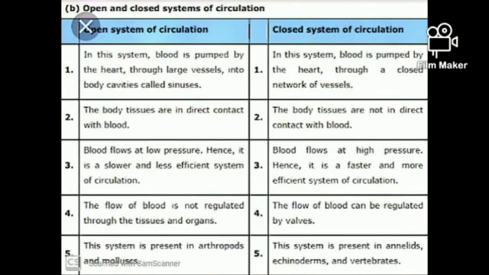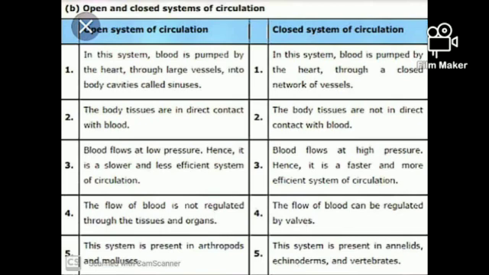Now see the open and closed systems of circulation. In the open system, the blood is pumped by the heart through large vessels into body cavities called sinuses. In the closed system, blood is pumped by the heart through a closed network of vessels. In the open system, the body tissues are in direct contact with the blood, and in the closed system, the body tissues are not in direct contact with the blood.